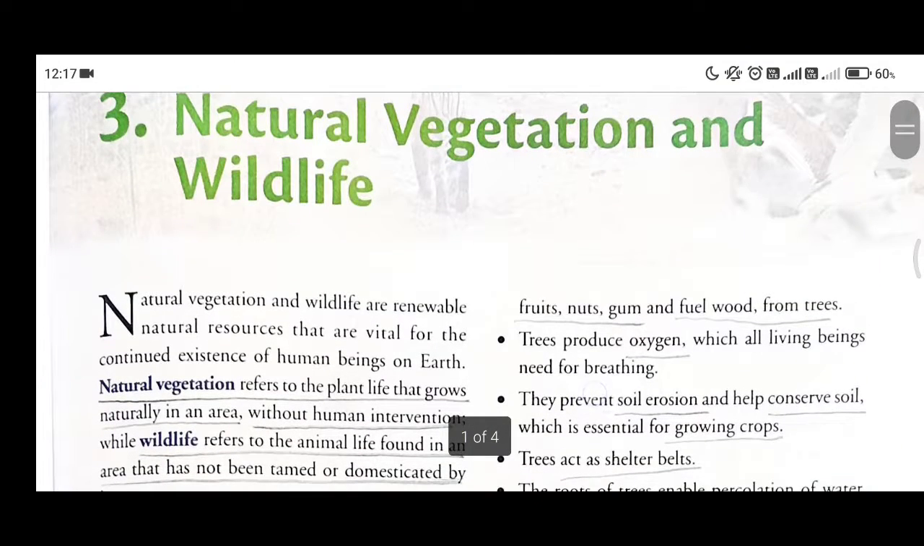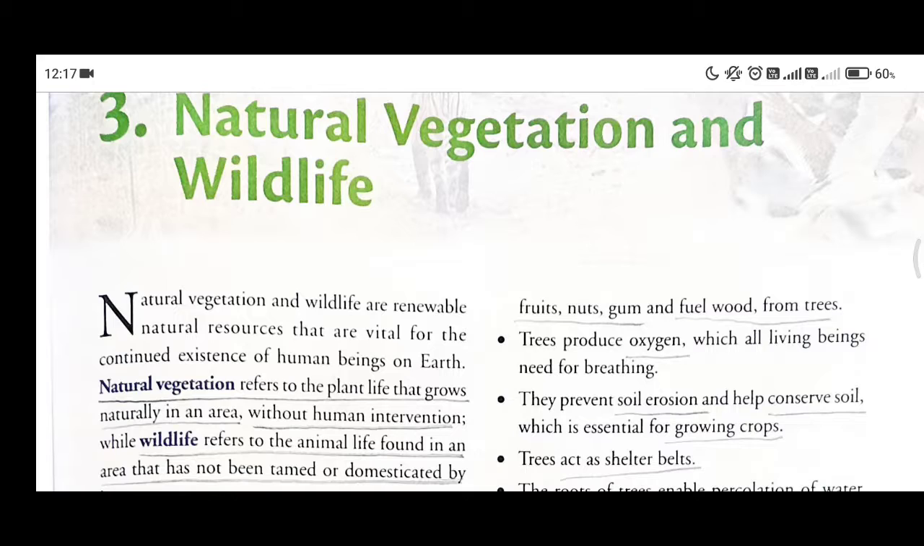Let's start with the meaning of natural vegetation. Well, students, natural vegetation generally refers to plant life. Plant life means trees, shrubs, grasses, long grasses actually, those plants that grow naturally in an area without any human intervention. Take the example of forests, then grasslands. These are natural vegetation.